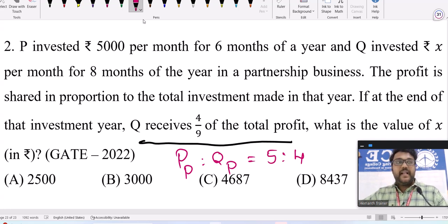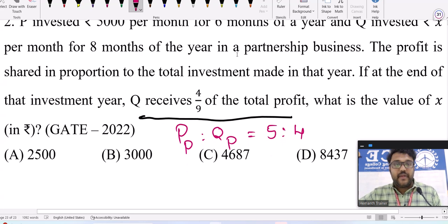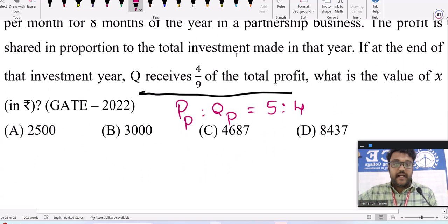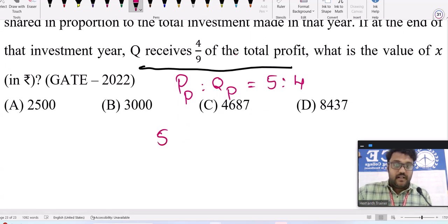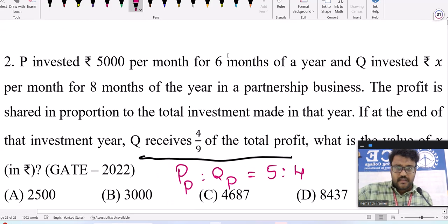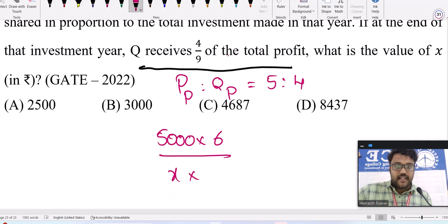Okay, so 4/9. Now they have already given P's investment 5,000 and timing 6 months, so we can write 5,000 into 6, divided by Q's investment X per month for 8 months, equal to 5 divided by 4.